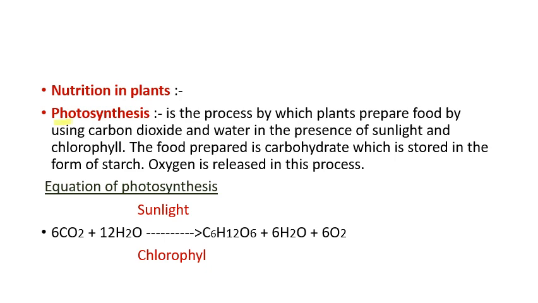Have you ever heard this name, photosynthesis? So what is this? The plant prepares food by using carbon dioxide and water in the presence of sunlight and chlorophyll. It's very simple and easy to understand. Got it? This is what we call photosynthesis. The food prepared is carbohydrate which is stored. The end product is called glucose, or we can say starch. Oxygen is released in this process along with that.